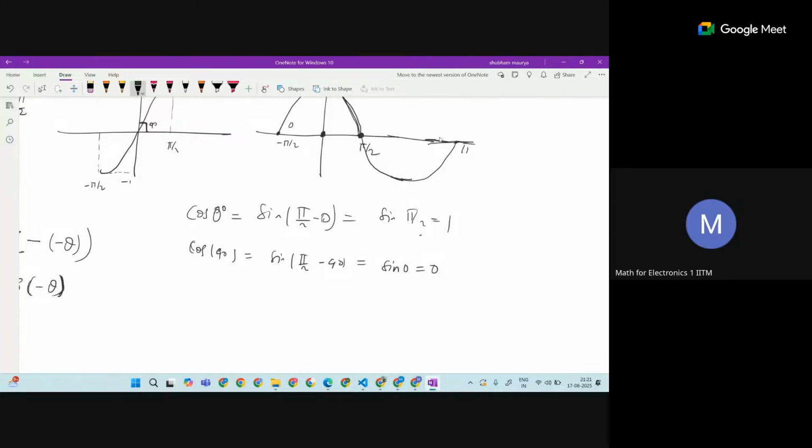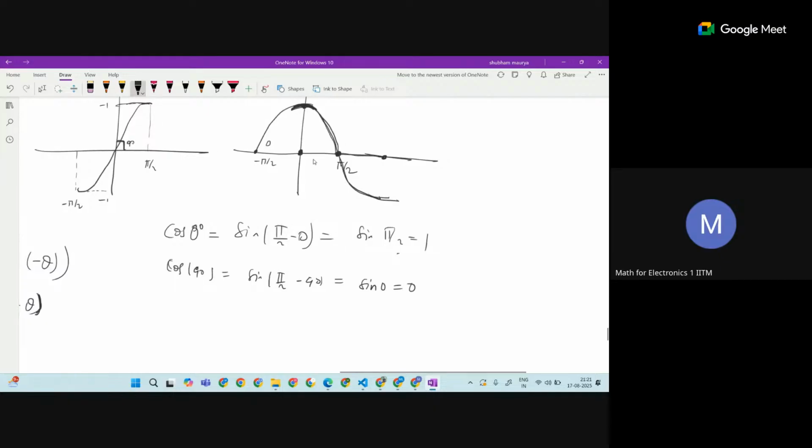So where is it going to be? No, I was just mentally wrong here. Where is it going to be now? This is here. It will go till here. After pi by 2, what is going to be the next? Then 180.